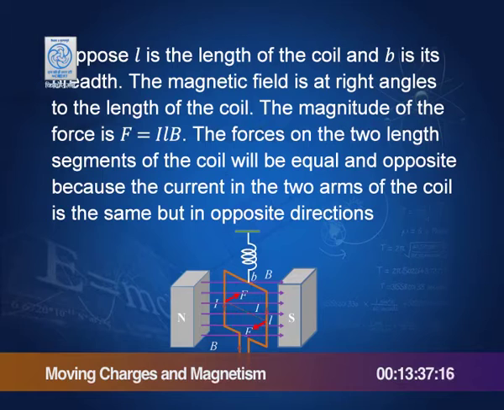So, I will explain here. We have a coil here. This coil, suppose it is perpendicular to the magnetic field, then what happens? You can work out, now you know the right hand screw rule. So, you can work out that if this is the direction of the current, then the force due to the magnetic field in this direction would be outwards, and on this side it will be in the opposite direction.